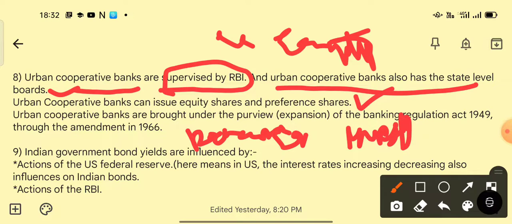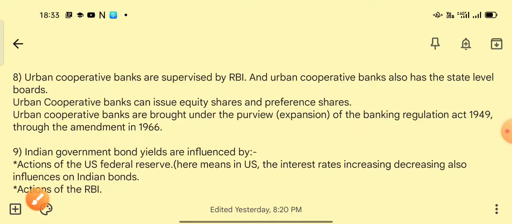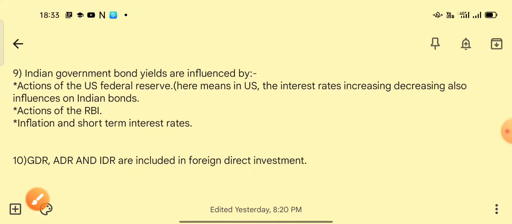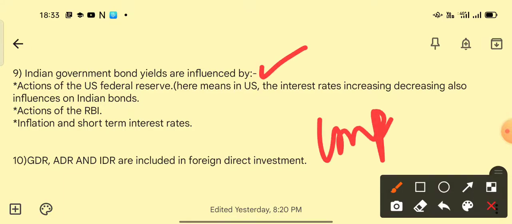And urban cooperative banks were brought under the purview, meaning the expansion, of the Banking Regulation Act 1949 through the amendment in 1966. In 1966, sorry.